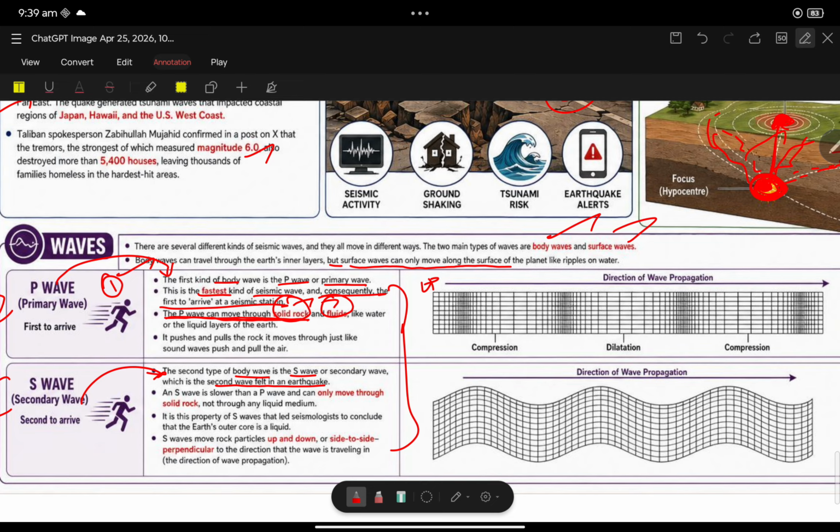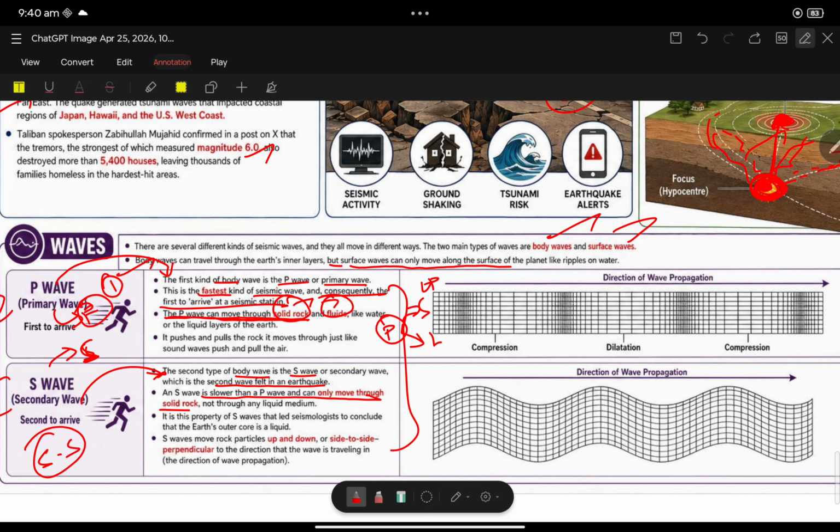Solid and fluid. S wave is slower than P wave and can only move through solid. But P wave can move through solid and liquid, while S wave can only go through solid. S for only solid. So P wave is the fastest wave, first to arrive. S wave is second to arrive. S second, P fast, first to arrive.